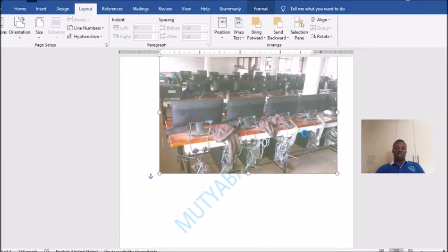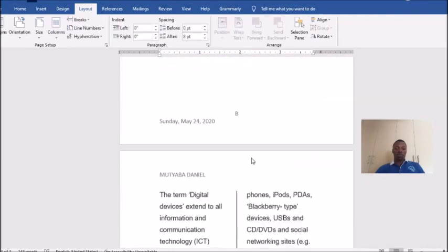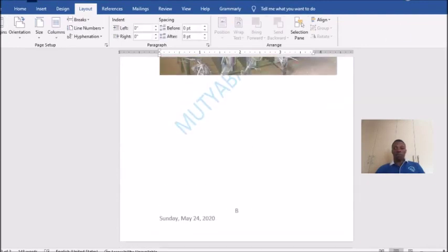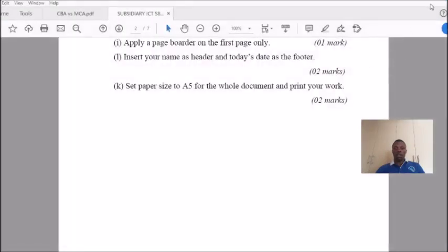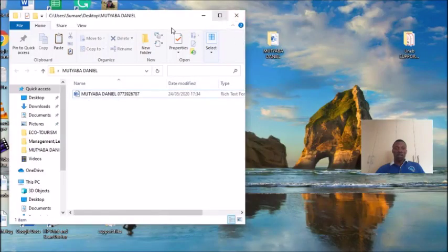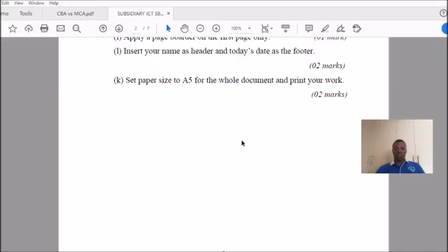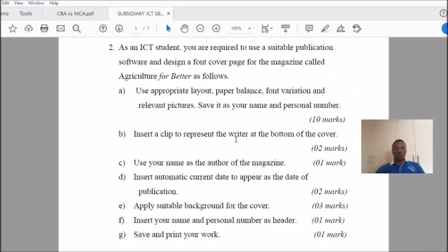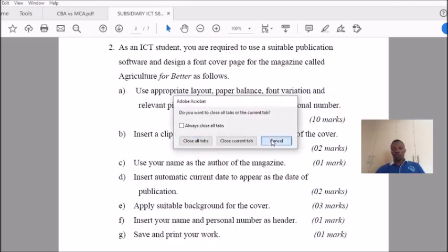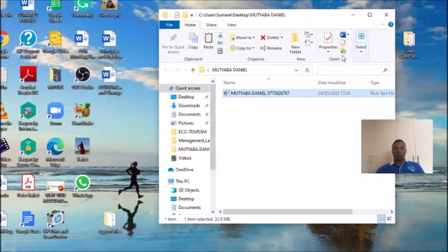Now at that point you are done and you are good to go. You just close your work, then you go back to your folder. This is the folder, you have your work already. Then you go and start on another number. In case you want to continue, you go and continue with another number. There you are done and you are good to go.